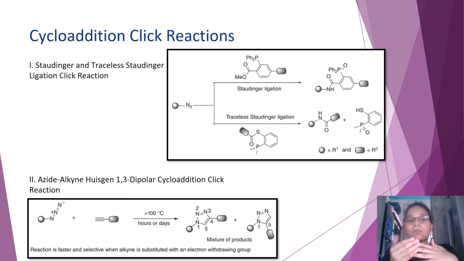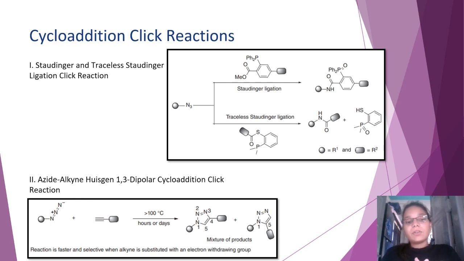Later, after traceless Staudinger, came the azide alkyne Huisgen 1,3-dipolar cycloaddition reaction. This reaction was a kind of hallmark because the other reactions on which, like mentioned earlier, Sharpless, Meldal, and Bertozzi had worked were on this particular reaction only, differently. So understanding this reaction is very important.